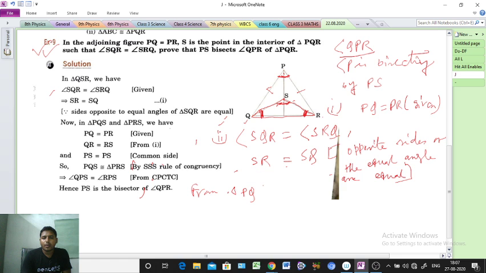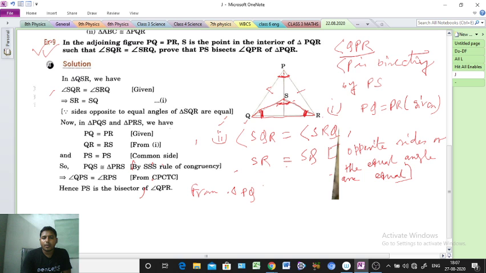PQS means P, Q and S, this triangle, and PRS, this triangle. From these two triangles, what do we get? PQ equal to PR, point number 1, that one given in the question. Clear? Next, point number 2.